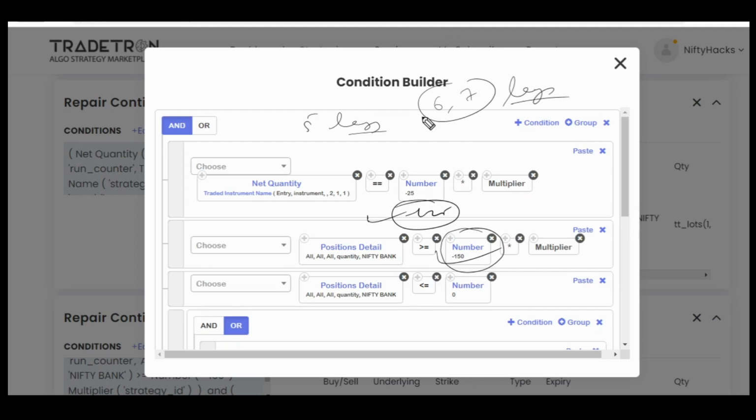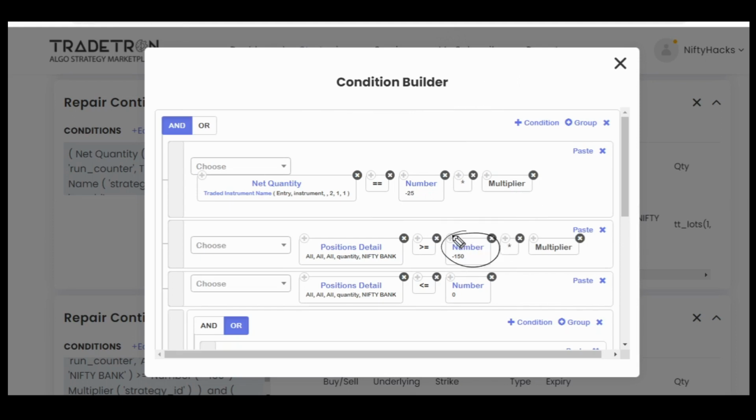So at that time I thought, let's give it a buffer of one more leg. If you are using minus 150 here, it can allow entry till 7 legs. So you can have maximum 7 legs open. 150 divided by 25 comes to 6, but we have used equal here.